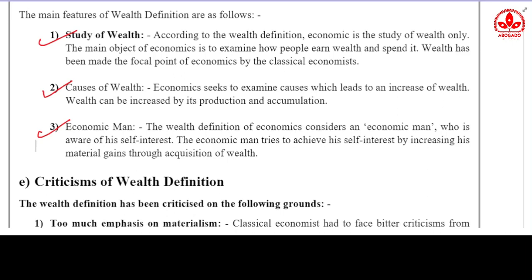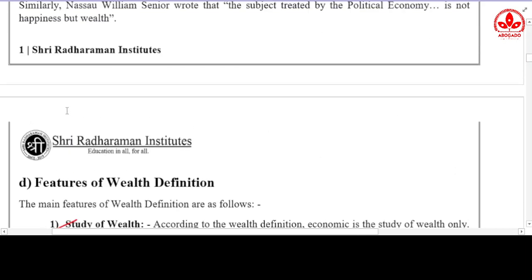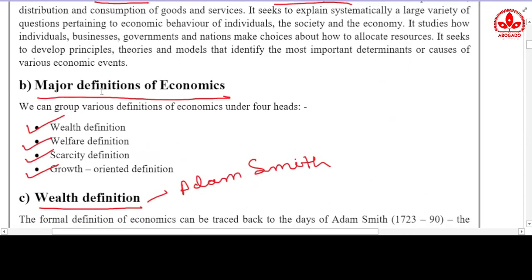But a very important feature which I want to tell you is that in economics or in any social science, first a person comes and gives his definition, and after that the definition is criticized by another person who brings his own new definition.